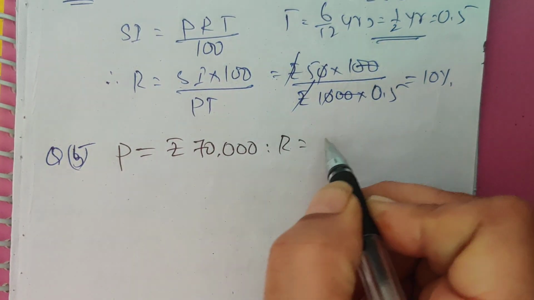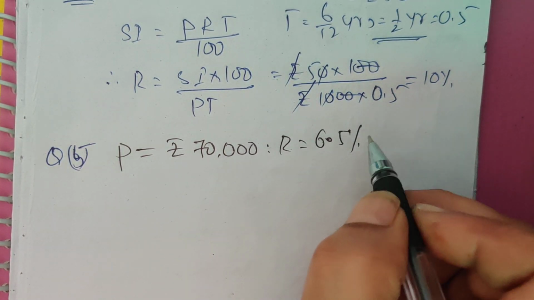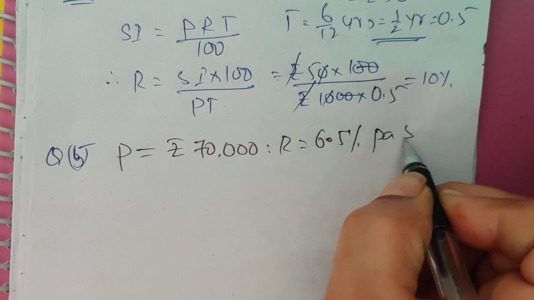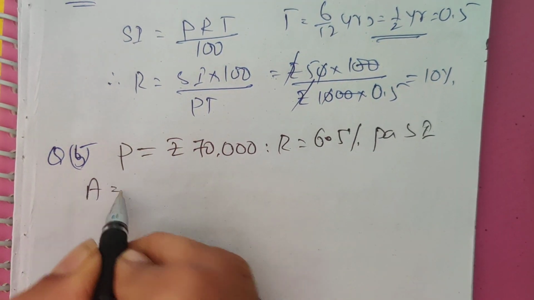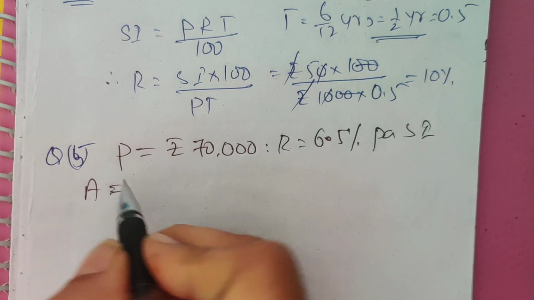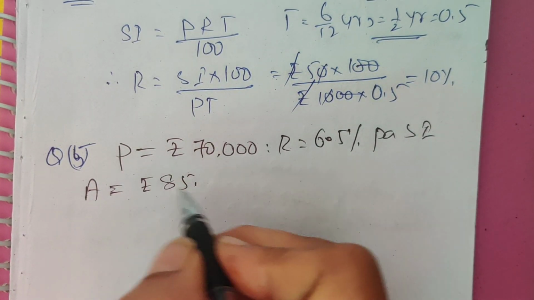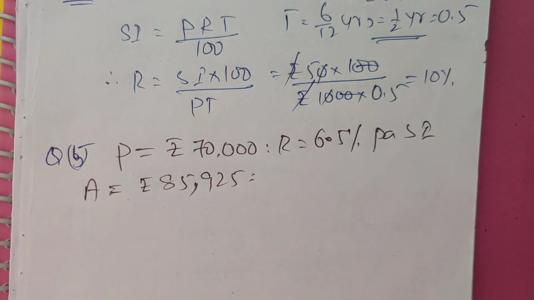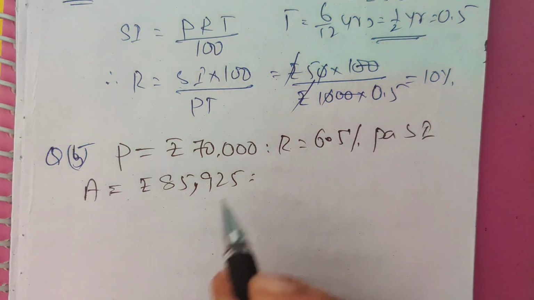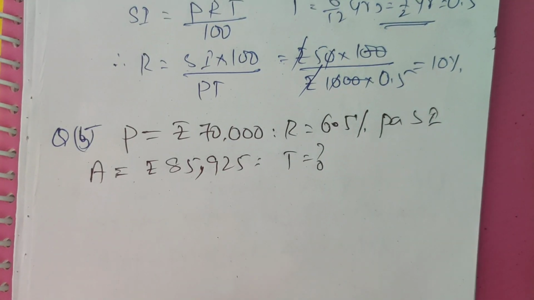Rate of interest is equal to 6.5% per annum SI. Amount is equal to rupees 85,925 at the end of the period. Time is equal to question mark.